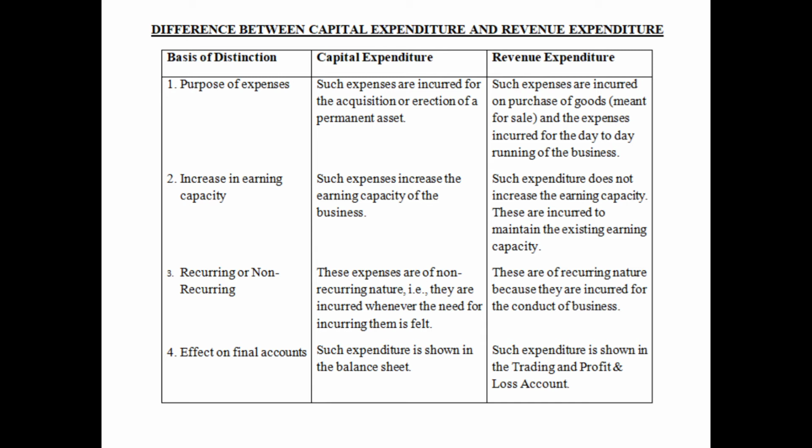Then the third, recurring or non-recurring. So capital expenditure generally is of non-recurring nature. That means it is incurred whenever there is a need, otherwise not. But in case of revenue expenditure, these are of recurring nature, since they are incurred for the continuation and conduct of business, so they are incurred regularly or very frequently.